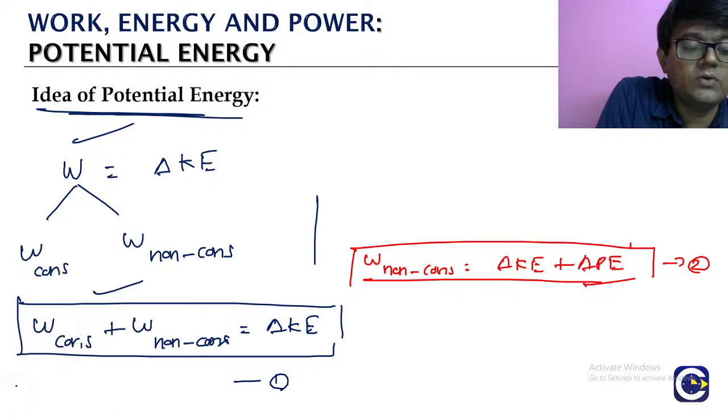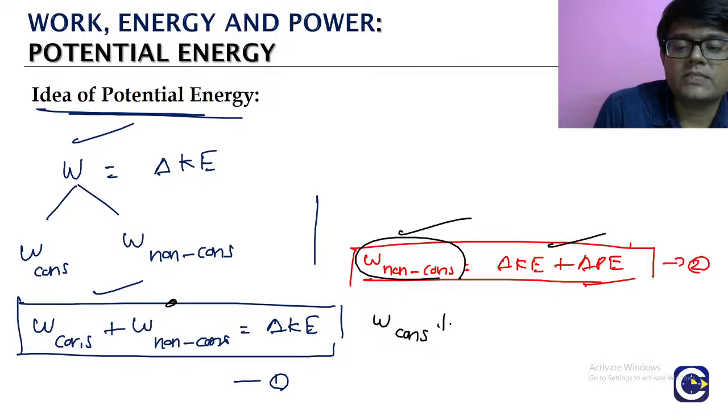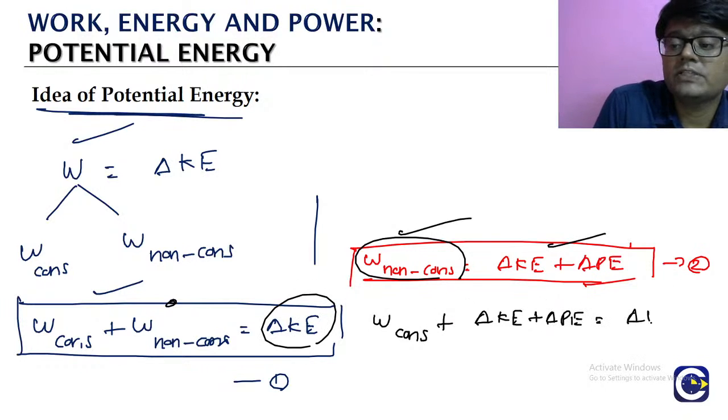So here what we will do is, from equation 2, we have the work done by the non-conservative forces. Just take the value and substitute in equation 1. If you substitute, what we will have? Work done by the conservative force plus change in kinetic energy plus change in potential energy is equal to, on the right hand side, change in kinetic energy.